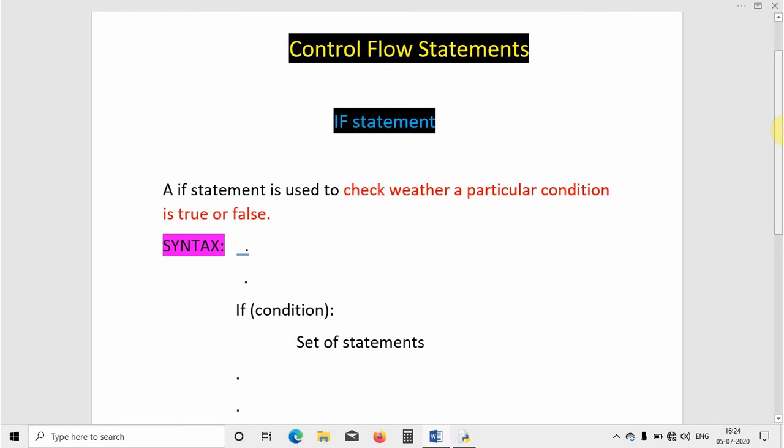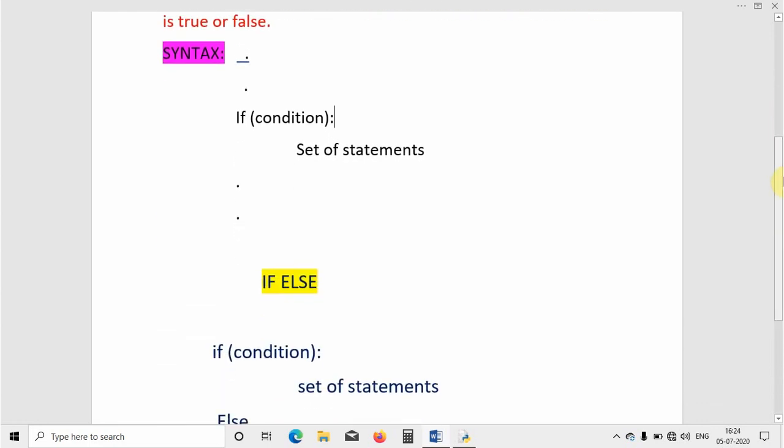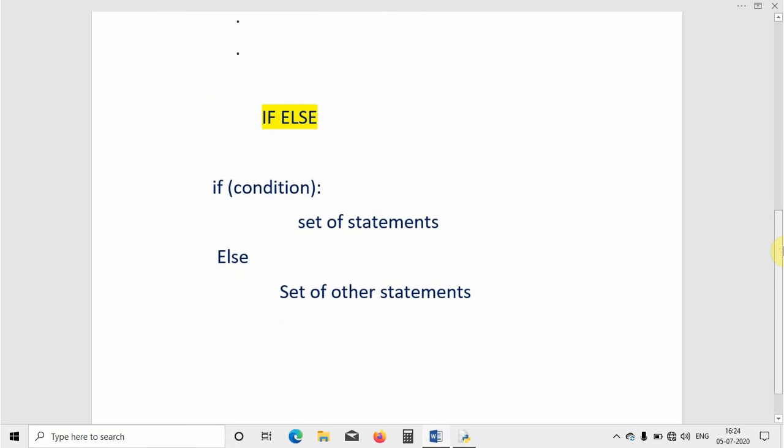Then we move to the next statement, the if else statement. We will see the syntax for this one. If else means we will be checking two conditions here, and we will be printing two values. If one condition is satisfied, it goes for the first one; if it is not satisfied, it comes to the other one. So basically, we have two possible outputs in an if else statement.